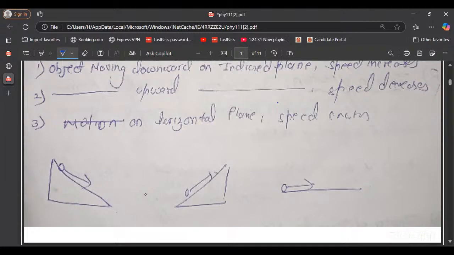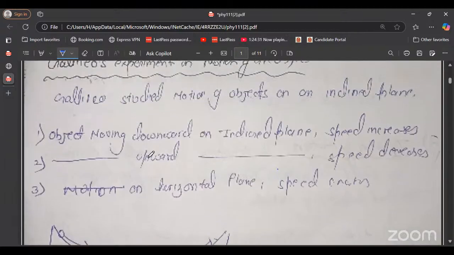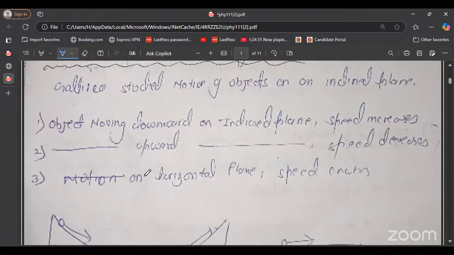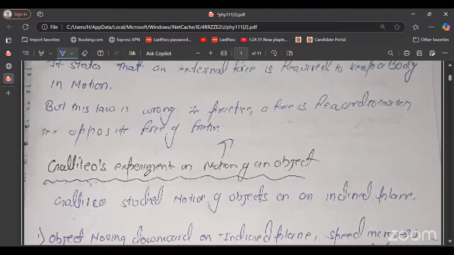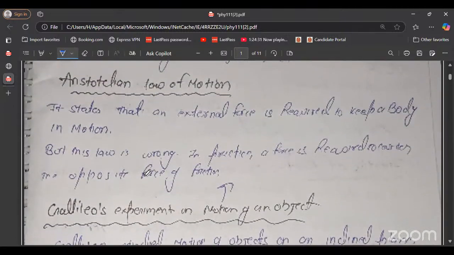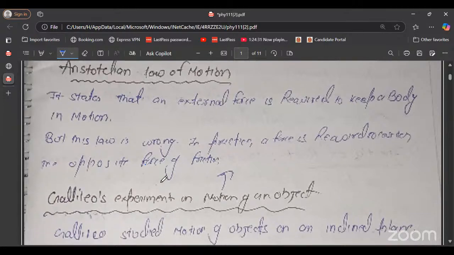And third, if an object moves on a horizontal plane, its speed remains constant. So what he concluded from here is that a force is required to counter the opposite force of friction, not required to keep the body in motion.